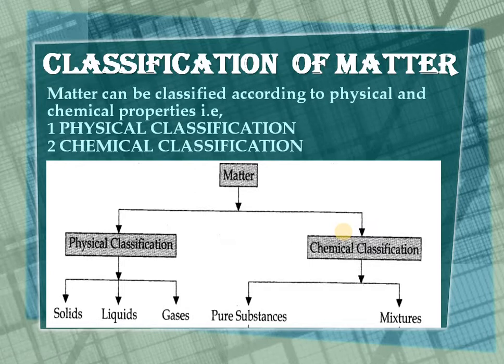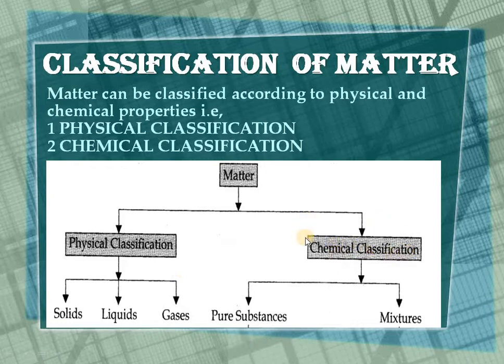We know matter is classified into two types, that is physical classification and chemical classification. We discussed this topic in the last video lecture. I will put the link of that lecture in the comment section so you can check it from there. So the matter is classified into physical classification and chemical classification. Further, physical classification is divided into solid, liquid and gases, which we discussed earlier.